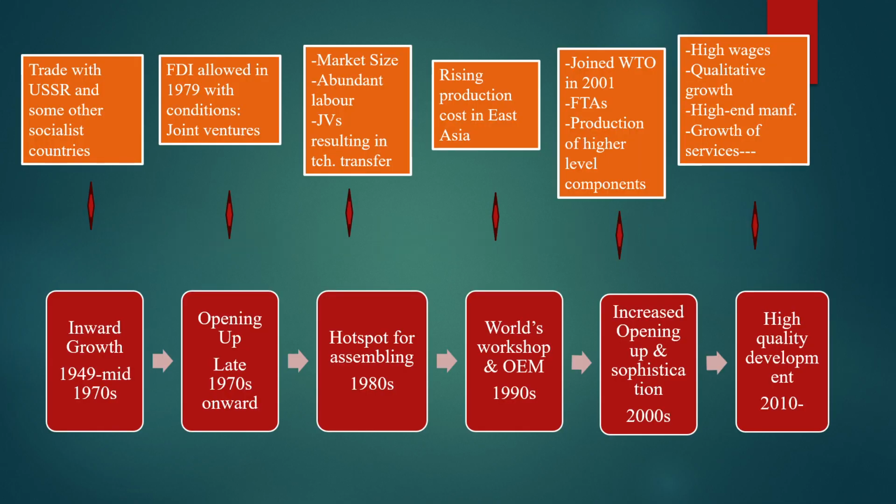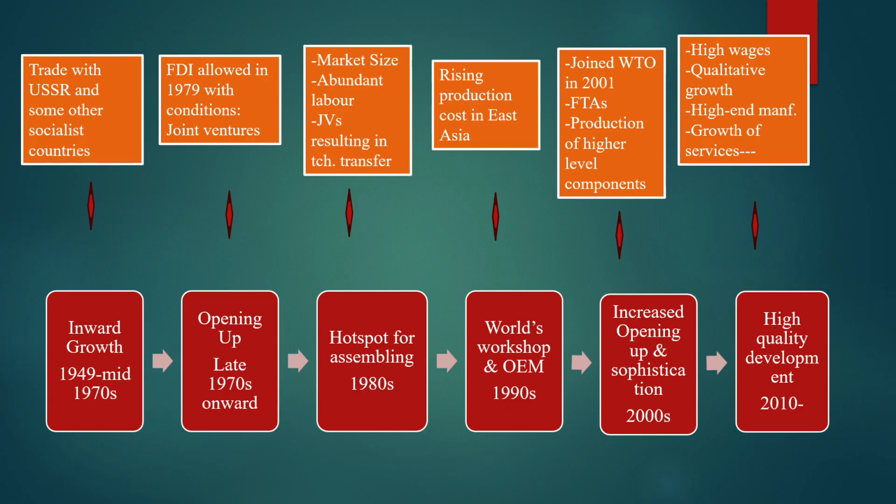The first phase was the phase of inward growth, in which China had trade with a handful of countries, particularly with the USSR. The second phase started in the late 1970s with the opening up of China. China allowed foreign direct investment in 1979 with certain conditions, particularly of joint ventures between foreign companies and Chinese companies.